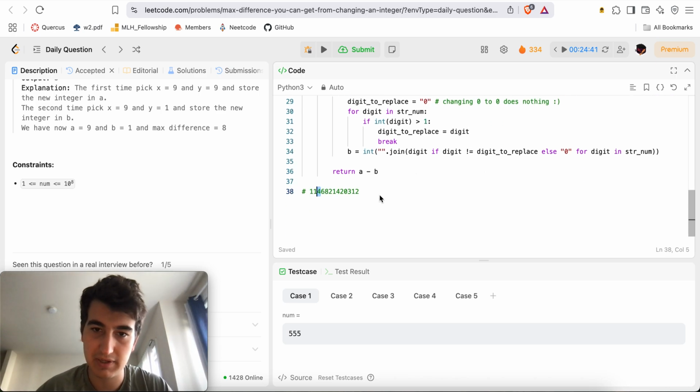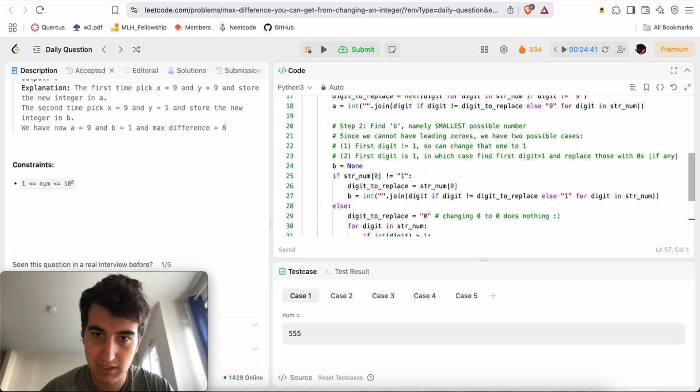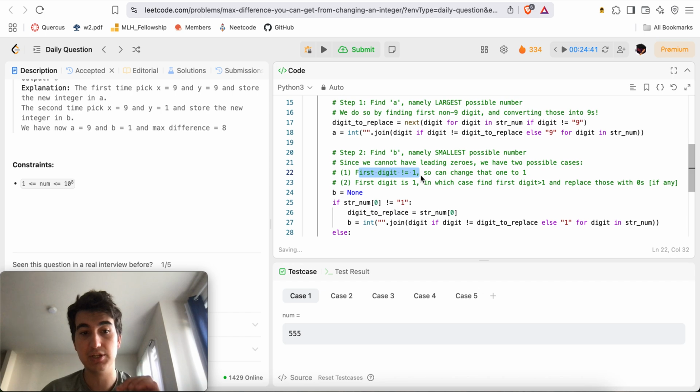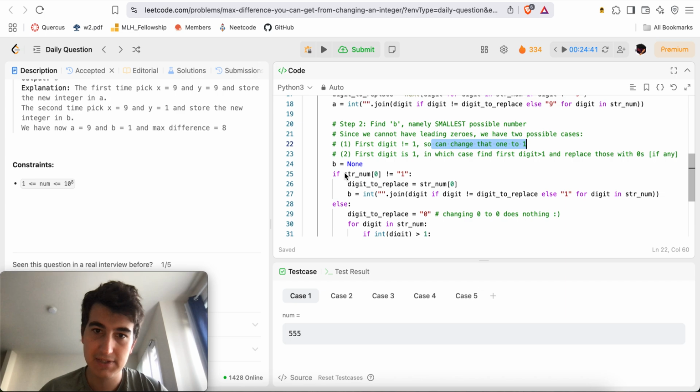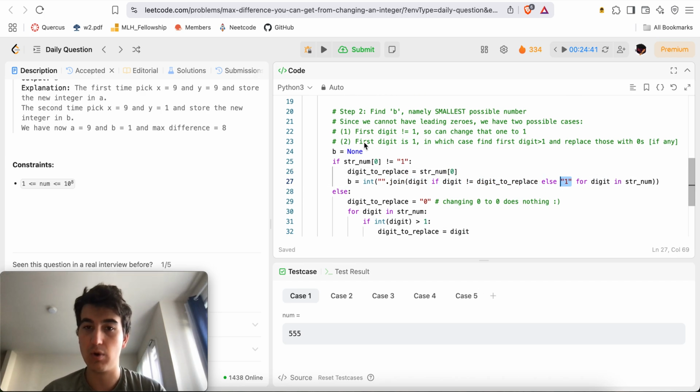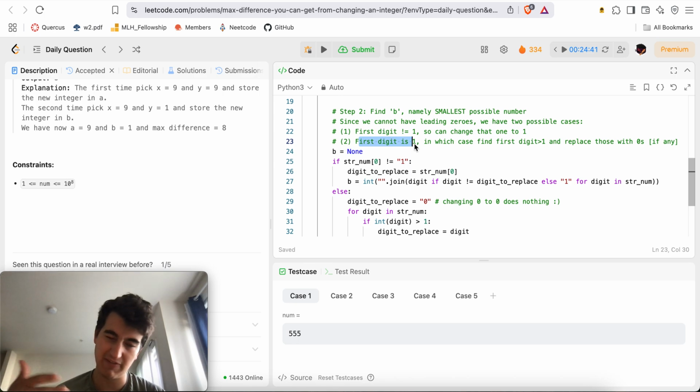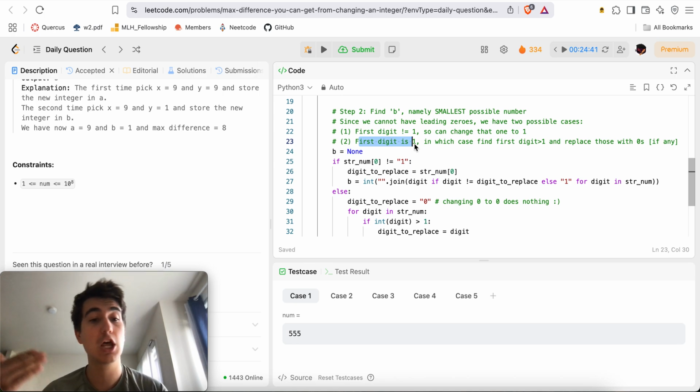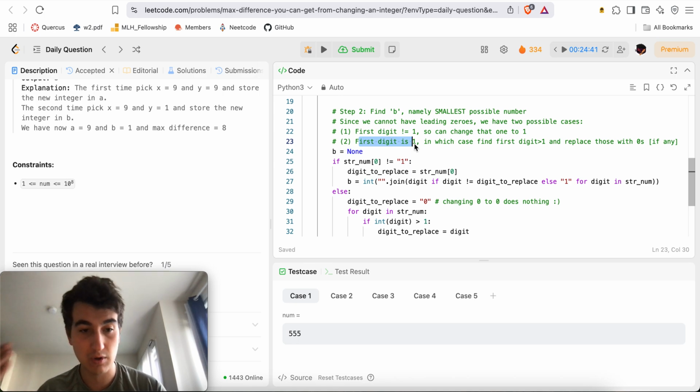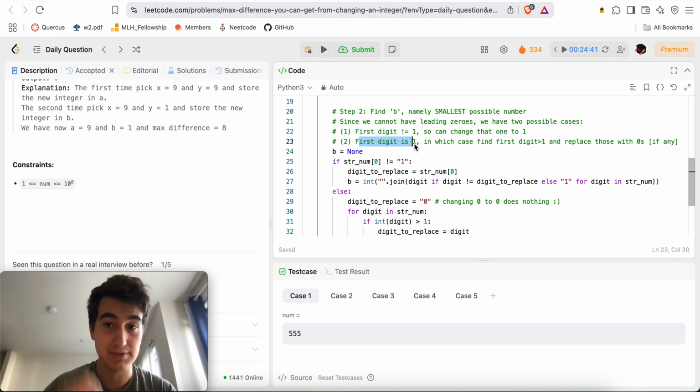Again, let me break down those two cases. Case 1 is if the very first digit is not equal to 1: good, we can change it to a 1 alongside every occurrence of it. So if the first digit of the string num is not equal to 1, the digit to replace will be the very first digit, and we'll replace all instances of it with 1s. Otherwise, if the first digit is a 1, we need to find the next best thing: the first non-1 digit to replace, and then replace all of those with zeros.